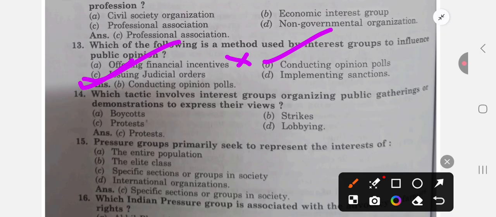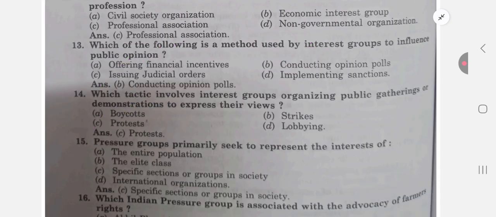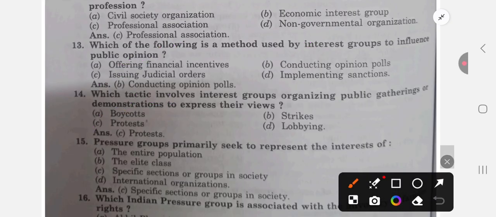Which tactic involves interest groups organizing public gatherings or demonstrations to express their views? This is protest. By protest they do, not boycott, not strikes, not lobbying. By protest they attract people towards themselves. So interest groups organize protests, right? And in the public gatherings they demonstrate and express their views.